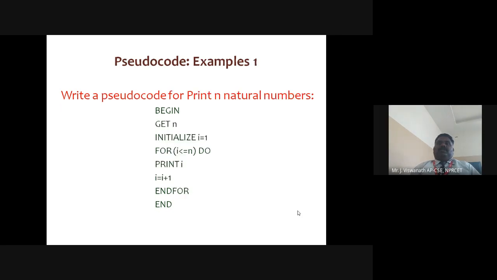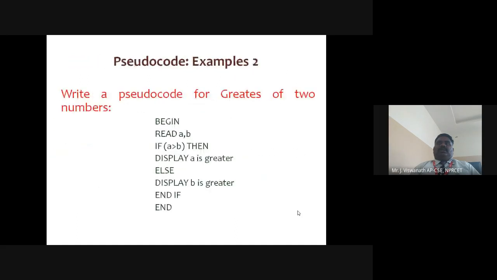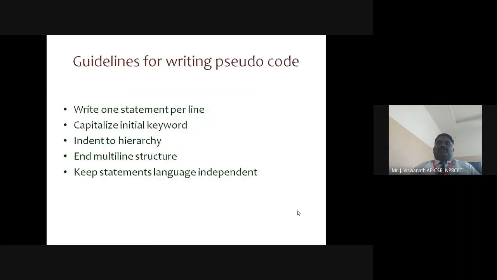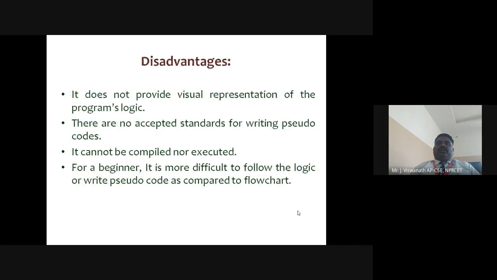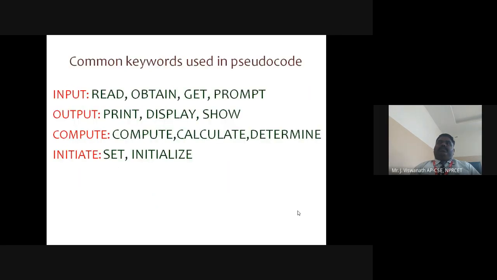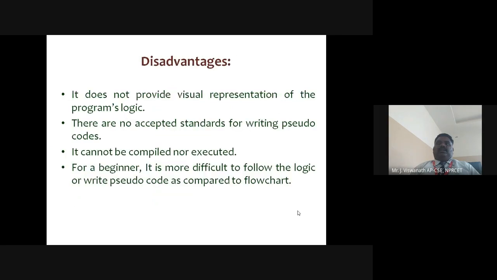Once again, let us go through the guidelines. First, write one statement per line. Here one statement per line is used. Next, capitalize the initial keyword, so all keywords are capitalized. Then indent to show hierarchy, so everything is indented.